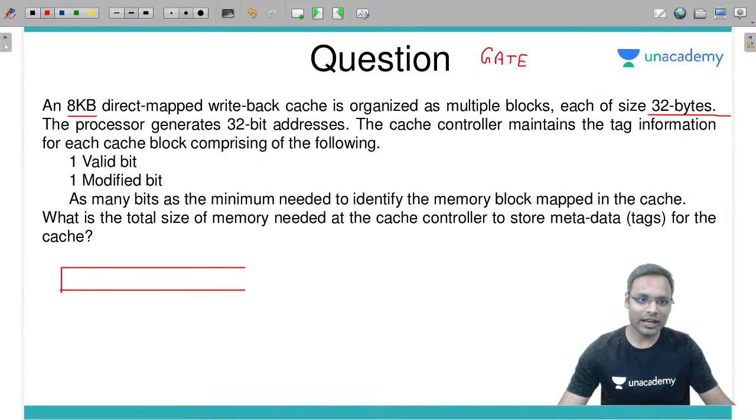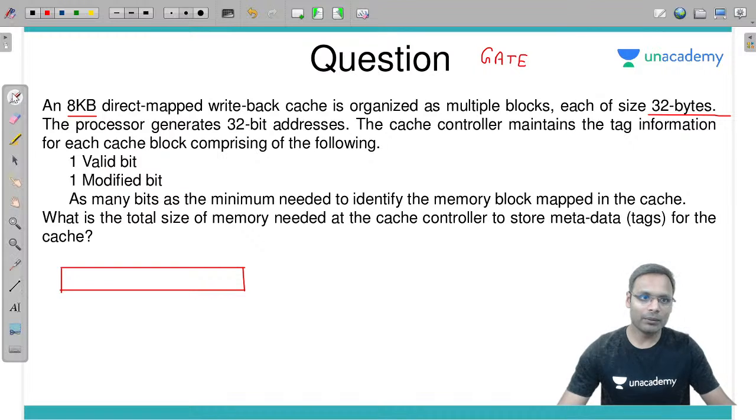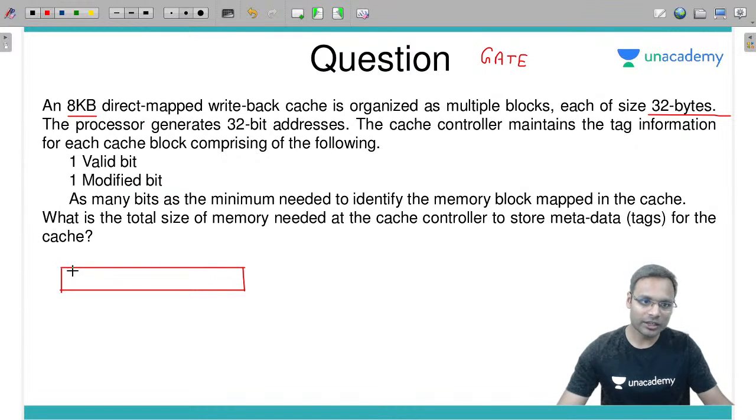We know that in the direct mapping we divide main memory address into 3 parts. What are the 3 parts? अभी तो बताया थोड़ी देर पहले. Tag, then cache memory का block number and byte number, byte offset, right? चलिए आगे बढ़ते हैं.